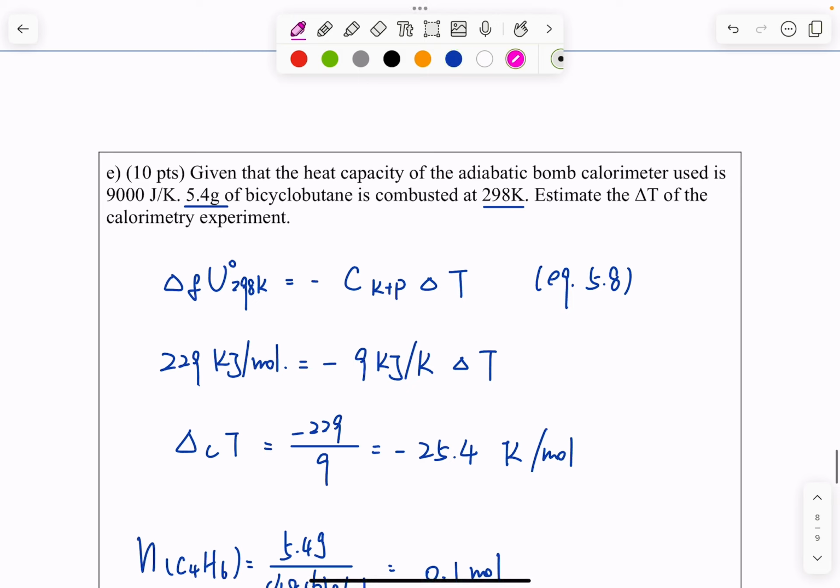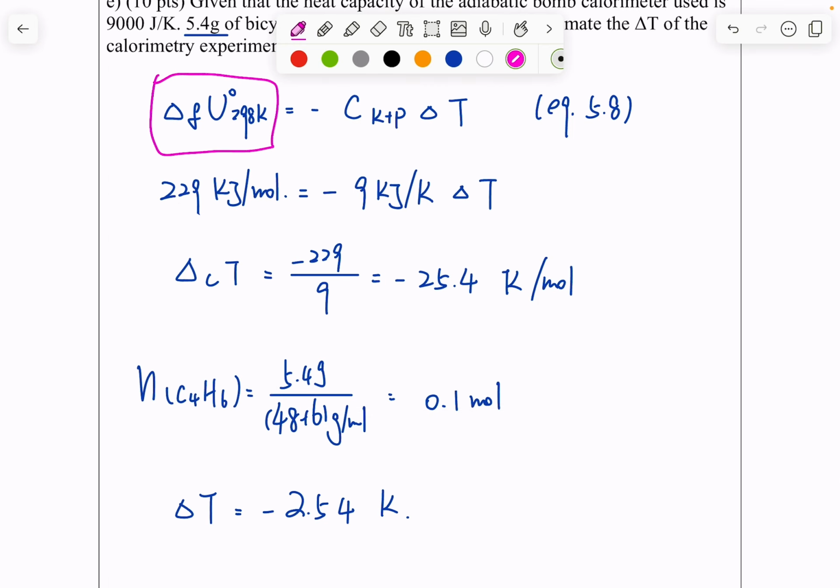Note that if you calculated this internal energy of formation to be something wrong, but you did all these calculations correctly, you're supposed to get full credit for this question for consistent results. If we graded wrong, just remind us by submitting a regrade request. All right, that's all from me for our midterm 2 walkthrough.